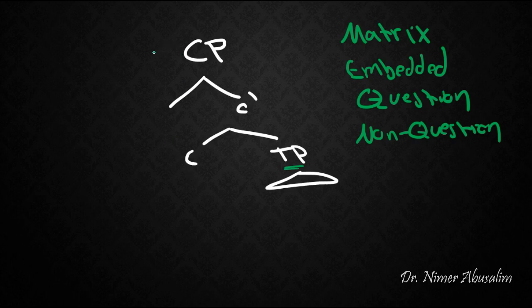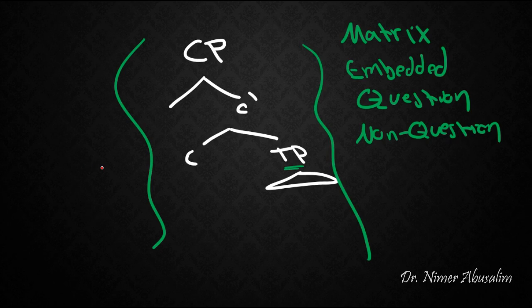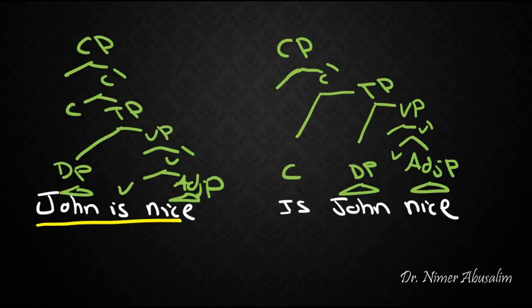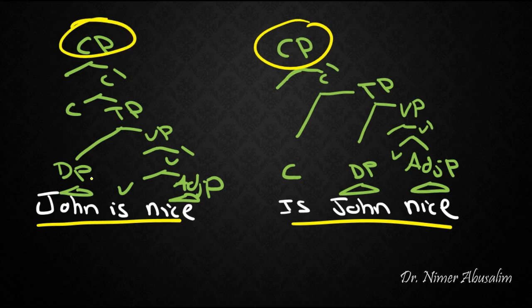So now, this CP is what we call our sentence. Question clauses differ from non-question clauses in the feature that this C takes. If it is plus Q, then it is a question clause. If it is minus Q, then it is a non-question clause. Therefore, both of these clauses would start off the same: John is nice and is John nice. They both have a CP.